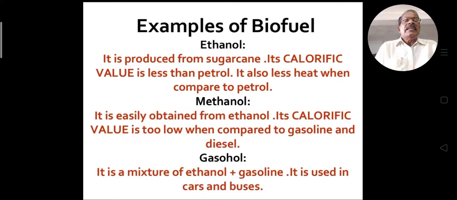The next one is methanol. It is easily obtained from ethanol. Methanol is a byproduct of ethanol. Its calorific value is too low when compared to gasoline or diesel. It is a very low calorific value compared to gasoline and diesel.